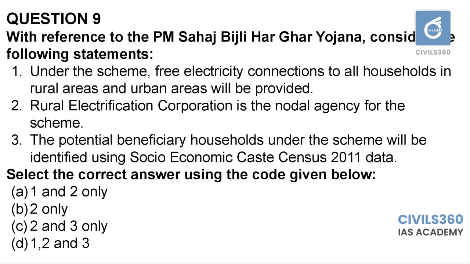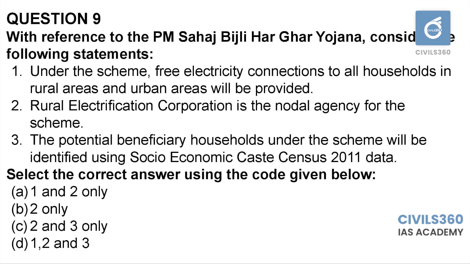The potential beneficiary households under the scheme will be identified using Socio-Economic Caste Census 2011 data. The basic details about Saubhagya scheme is that it is aiming to provide free electricity connections to all the poor and non-poor households in rural areas and to all the poor households in urban areas. So it excludes the non-poor households in urban areas.